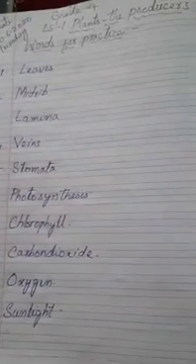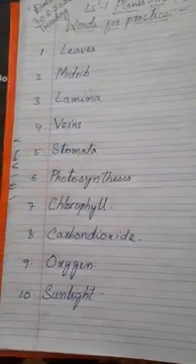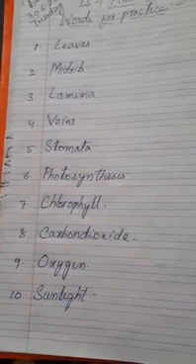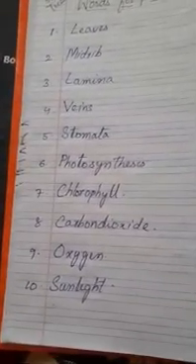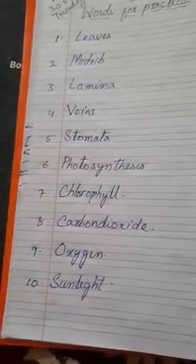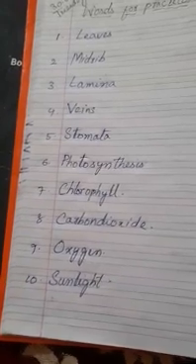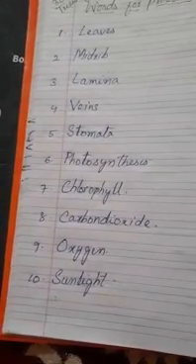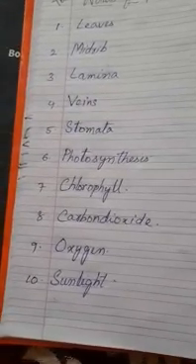Write the lesson name first. Lesson number 1, Plants, the Producers. Write date, day and subject at the top corner of the page on the left side. Then write words for practice properly, touching the lines. Touch the lines and write properly and avoid spelling mistakes. Okay children, here are 10 new words for practice: leaves, midrib, lamina, veins, stomata, photosynthesis, chlorophyll, carbon dioxide, oxygen, sunlight.